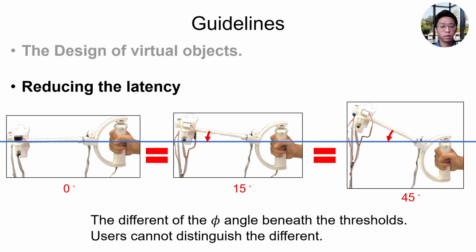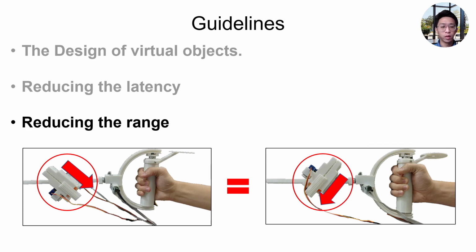reducing the latency. Since users cannot distinguish the difference less than the threshold, always rendering authentic PAF and false duration is unnecessary. Therefore, the device could actuate only if the difference is beyond the JND thresholds to reduce the latency. Third, reducing the range. We found a phenomenon that users could not distinguish whether the impact stimuli are phi r greater than 0 degrees or phi r less than 0 degrees. Therefore, the device could render a smaller range for phi r and reduce the latency.